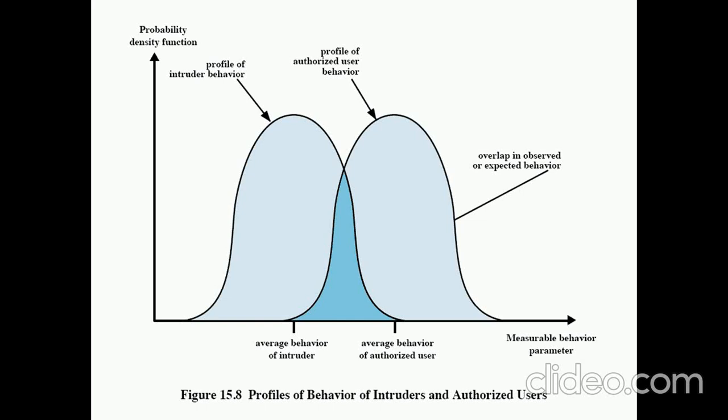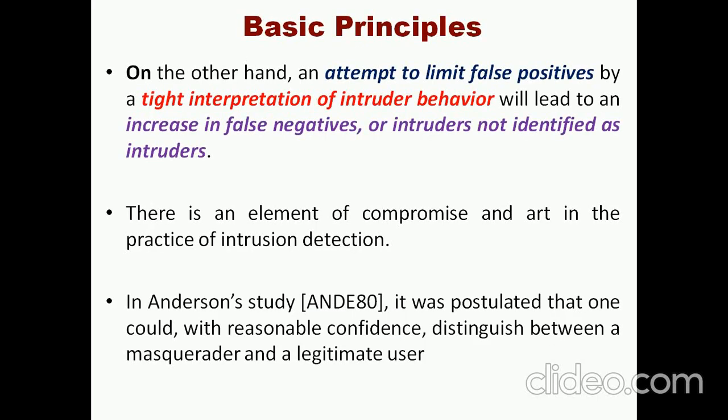Okay, so this is a typical diagram showing how we define our intrusion detection systems based on the behaviors of the users, and where exactly the overlap comes in between the intruder's behavior and the authorized user's behavior. This is the area where the overlapping occurs, so we can make use of the intrusion detection systems on this overlap to determine whether the data or the system is compromised or not.